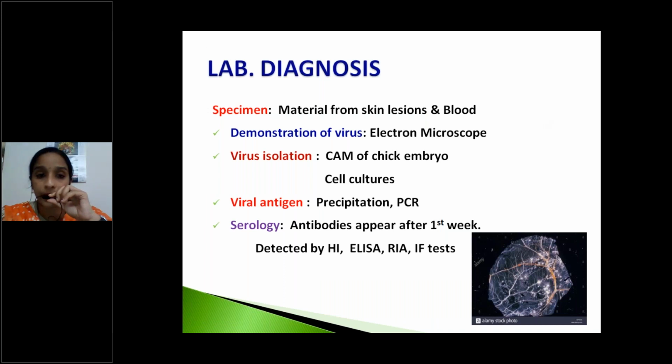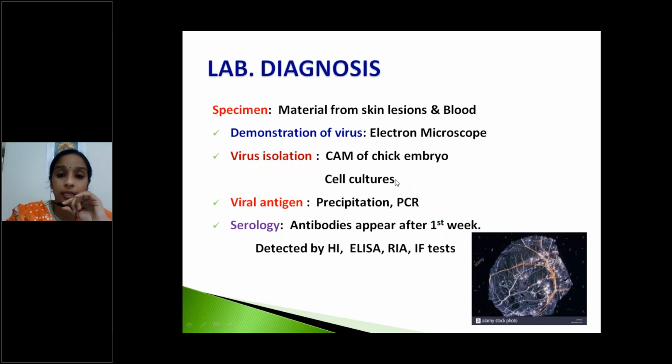Next, coming to lab diagnosis. Specimens or material from skin lesions or blood. Direct demonstration of virus using electron microscope. Virus isolation by, as we already discussed, chorioallantoic membrane of chick embryo. So on CAM, this is variola. What is the morphology of the pox on CAM by variola? Small, shiny, non-necrotic, non-hemorrhagic pox.